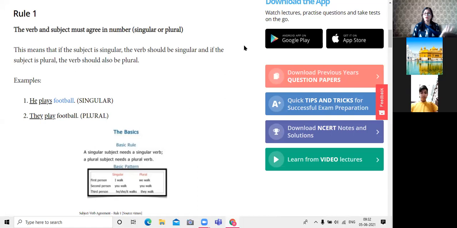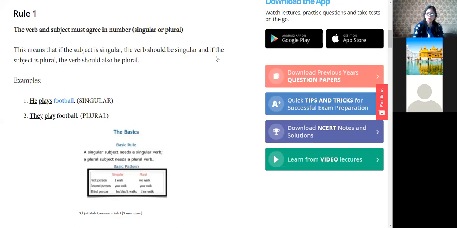Yes, Harshdeep, Divita, Harshin. Ma'am, they go to park. Yes, they go to park. Yes, children, you are all right, those who are sending the message. So they go to park because they is a plural subject, and with a third person plural subject, we use only V1, that is, only the base form of verb, the present form of verb. But with he, she, it, or any other singular noun or subject, we use base form of verb plus s or es. For example, she goes to school.